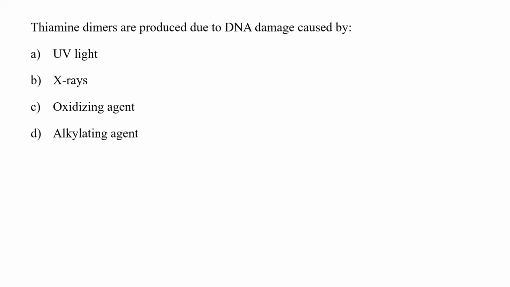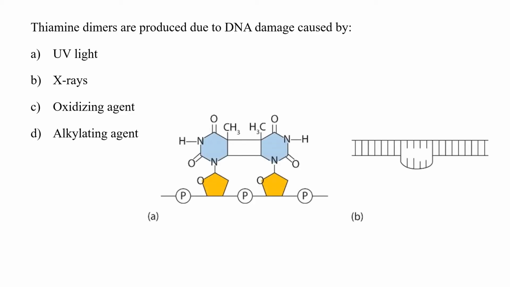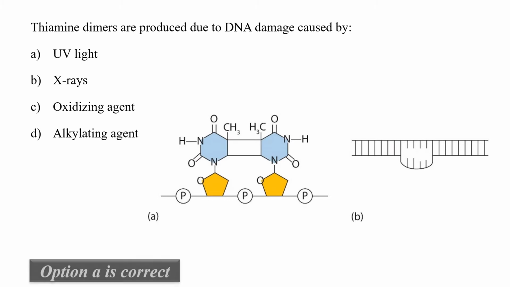Thymine dimers are produced due to DNA damage caused by UV light, X-ray, oxidizing agents or alkylating agents. Generally, pyrimidine dimers are the molecular lesions which are formed due to UV light, generally UVC light, which may cause the formation of a covalent linkage between two adjacent pyrimidines, generally thymine. So hence the option A would be the correct answer.